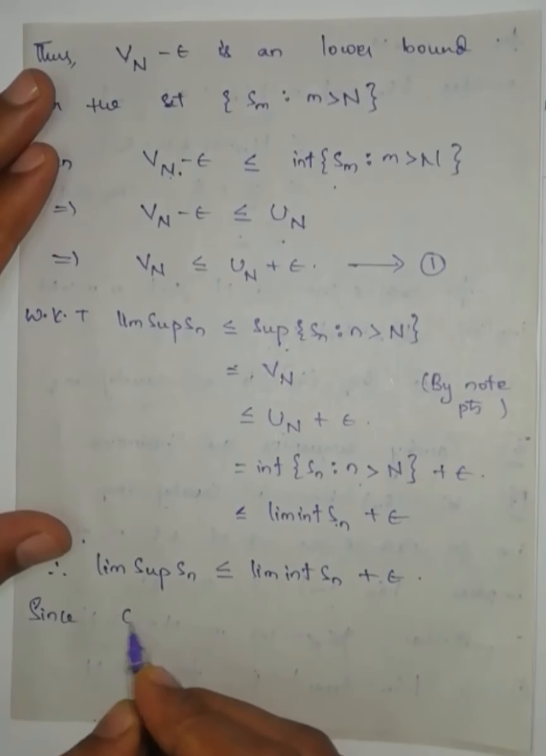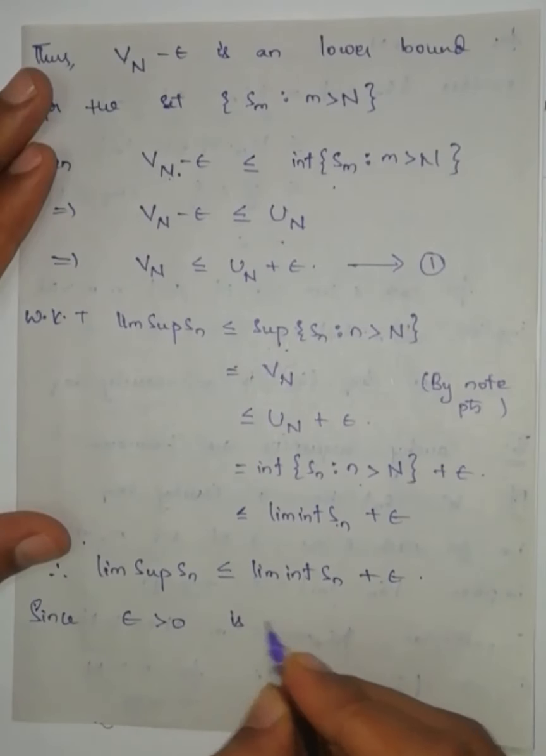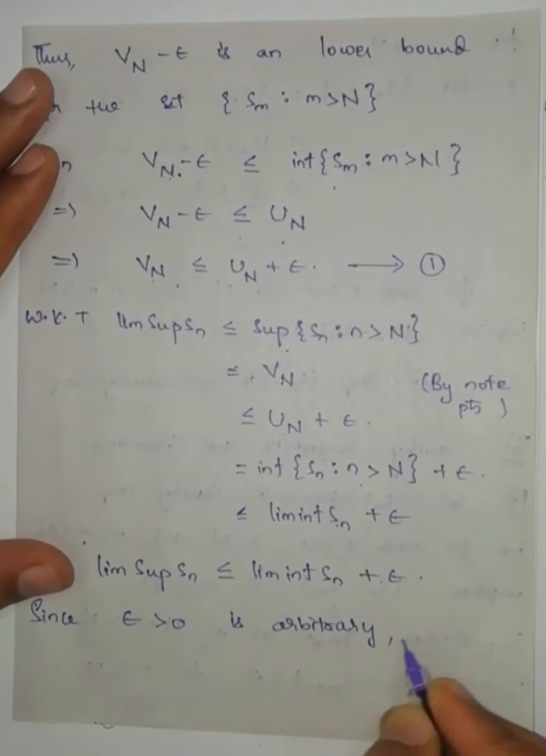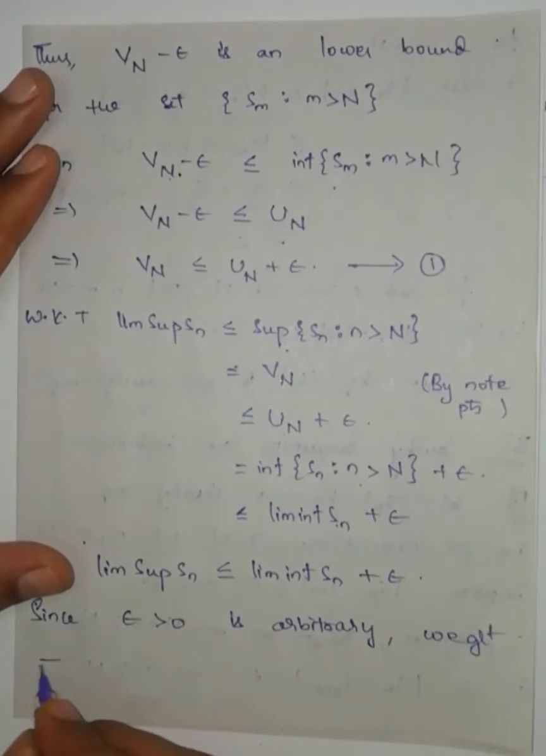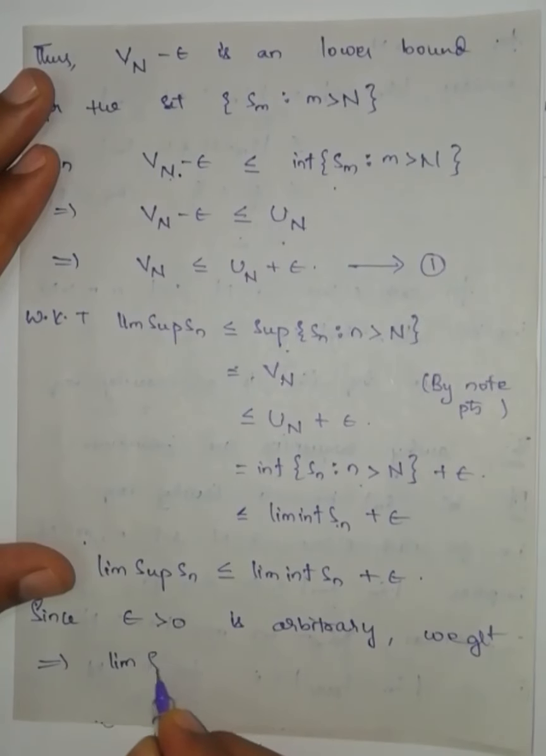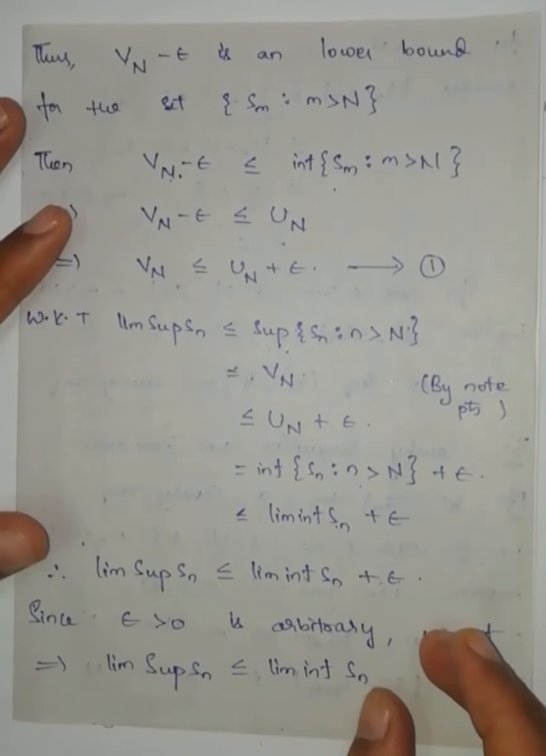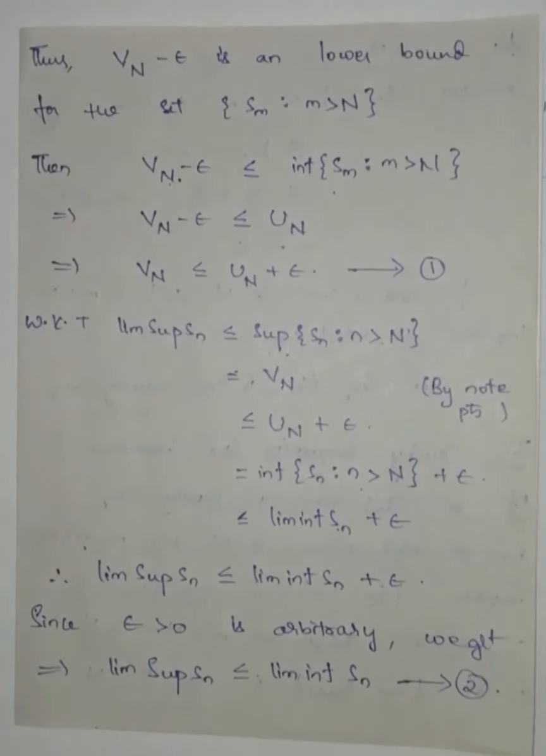Since epsilon greater than 0 is arbitrary, I can take it very small. For all epsilon it will satisfy. This implies that limit superior of Sn is less than or equal to limit inferior of Sn. This is equation number 2.